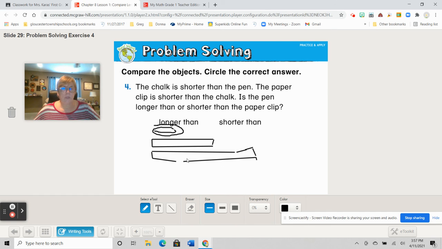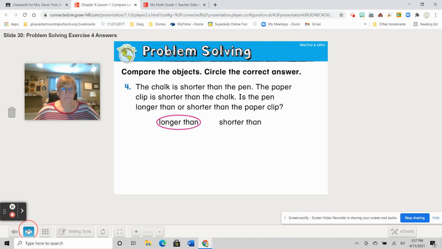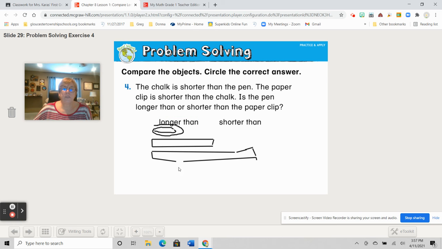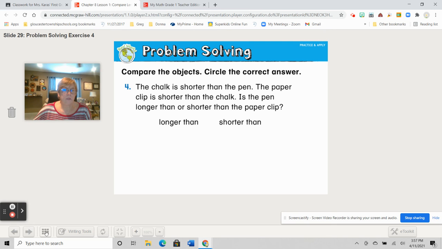All right. So think about it. Here's your answer. It's longer. That's right. It's longer than. Okay. And here we can look. Okay. The pen is longer than the paper clip. Okay. All right. Let's look at our next one, 5.